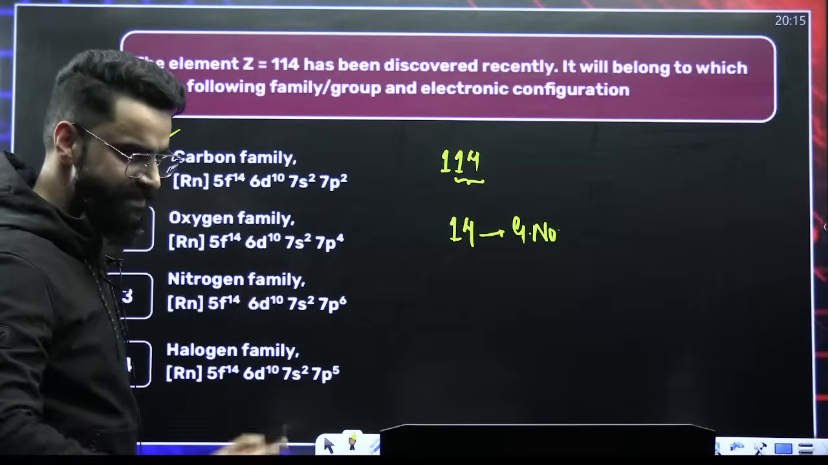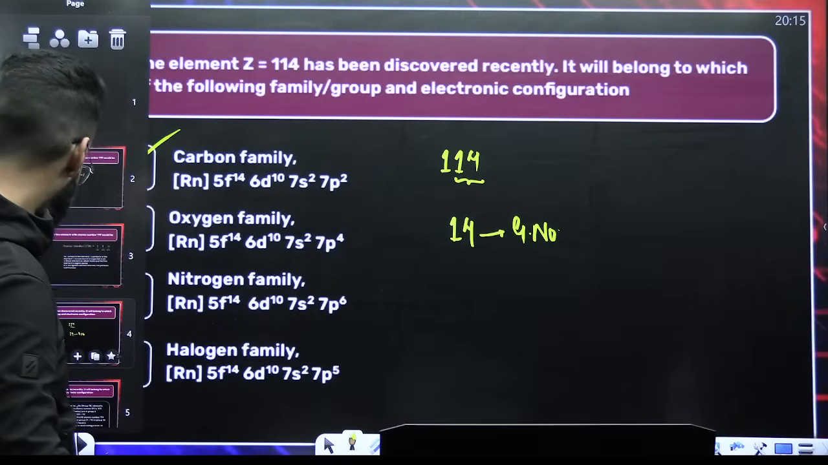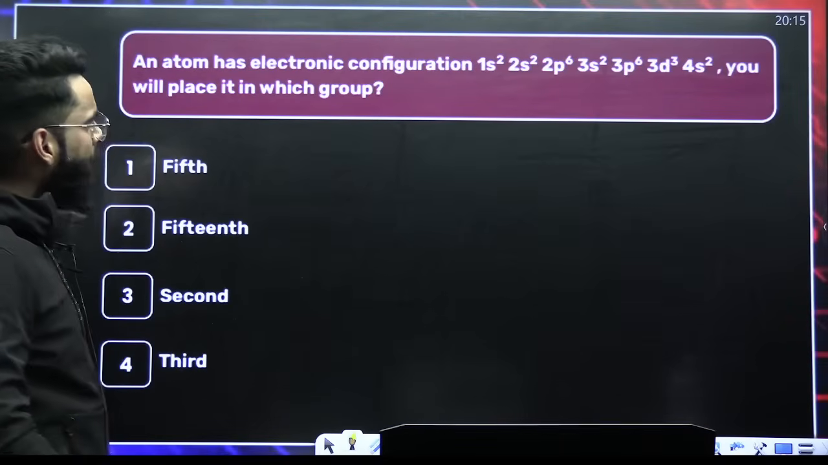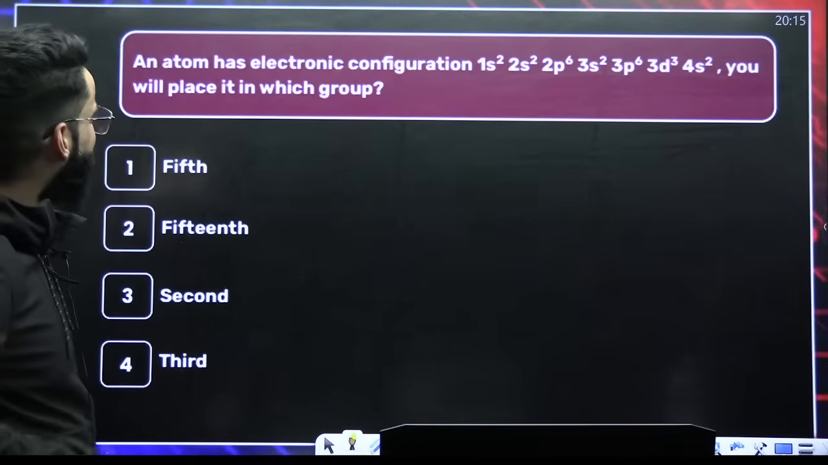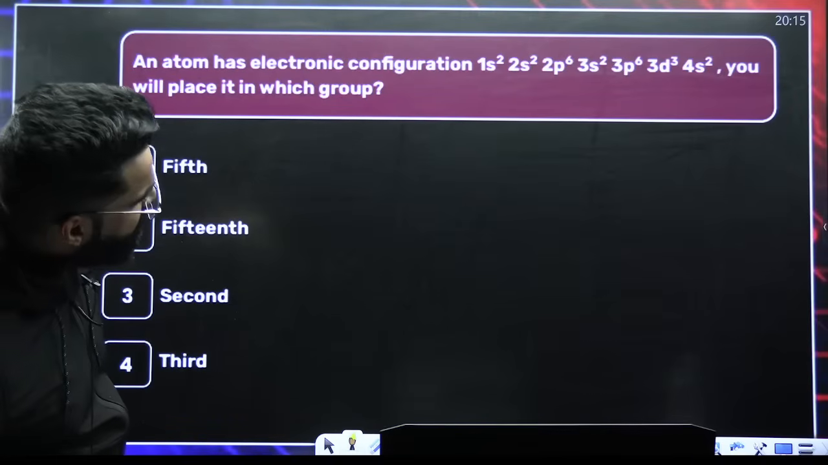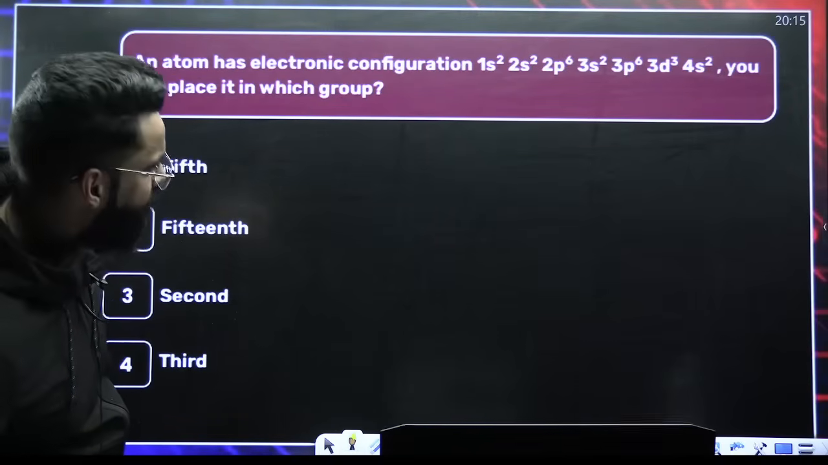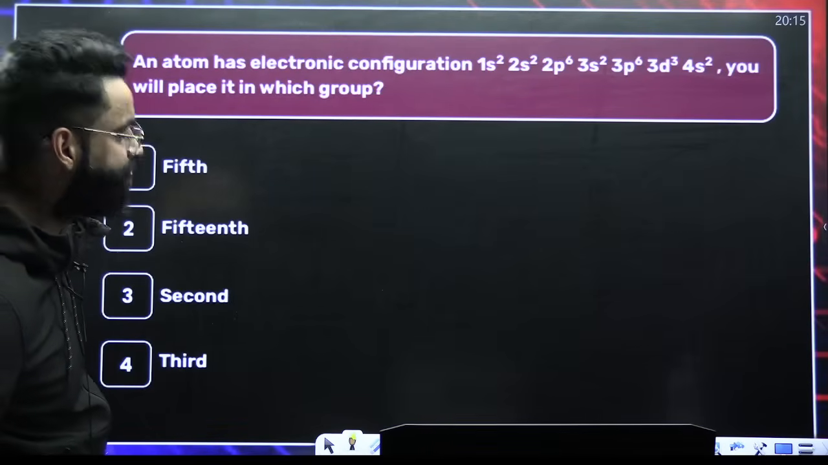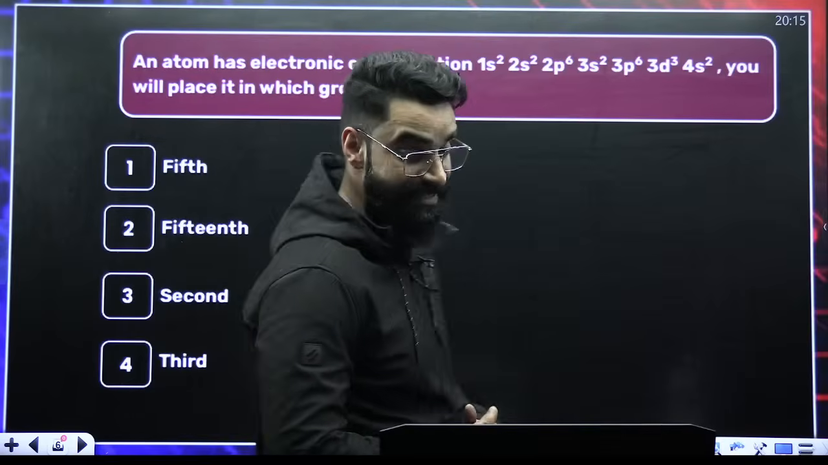Well, I can see majority has given the correct answer. That's amazing. Wonderful. Moving on to the next question. What do you think about this particular one? An atom has electronic configuration 1s2, 2s2, 2p6, 3s2, 3p6, 3d3, 4s2. Okay. Got it. You will place it in which group?